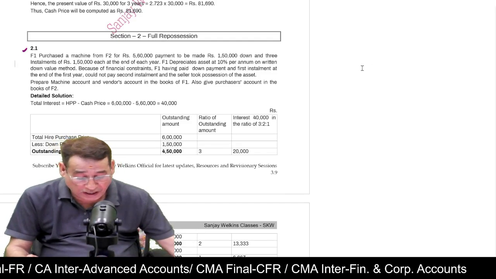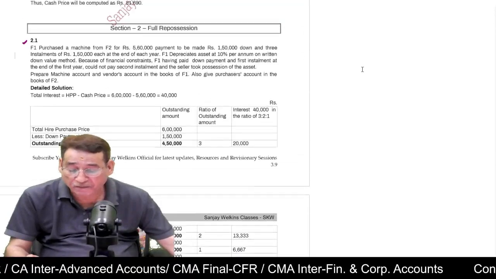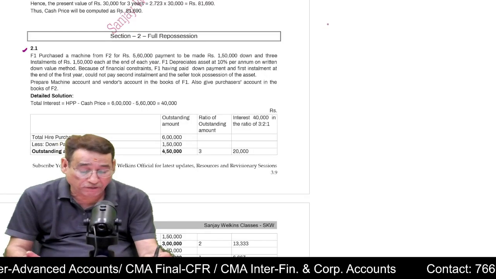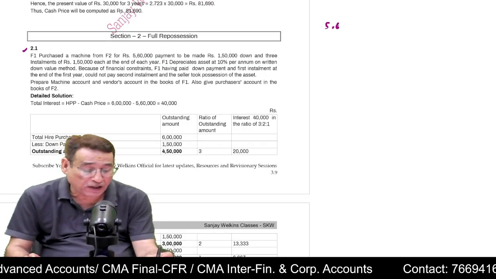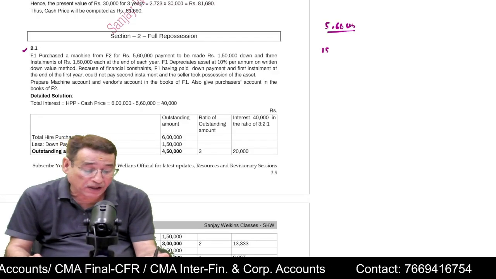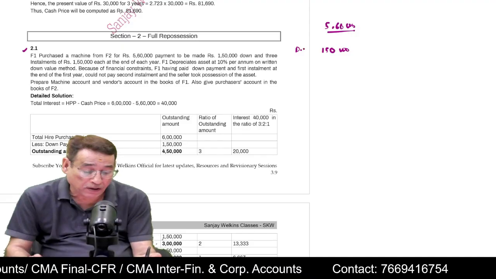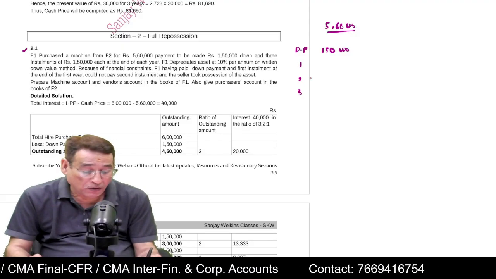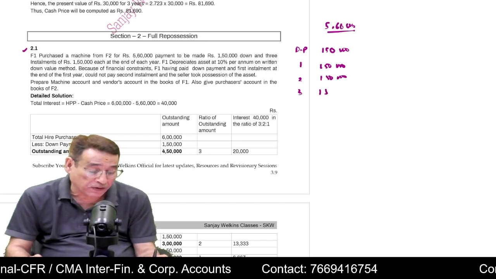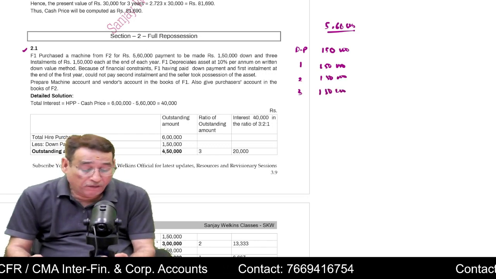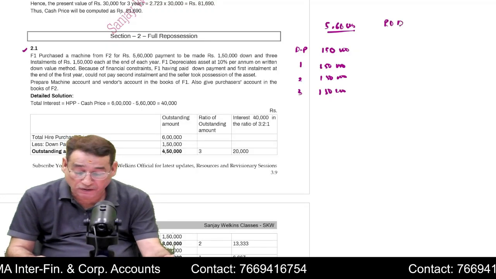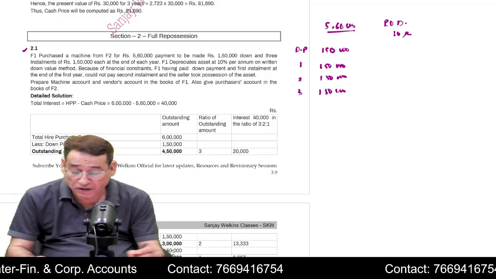Now, in the full repossession case, let us say F1 purchased a machine from F2 for 5,60,000. We have purchased a machine for 5,60,000. It is also written that the payment we are supposed to make is 1,50,000 as the down payment and three installments of 1,50,000. Further, it is given that F1 is the purchaser. The purchaser's rate of depreciation is also given, that is 10% on written down value.